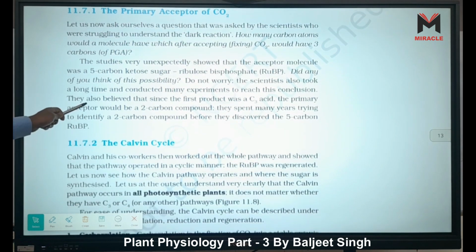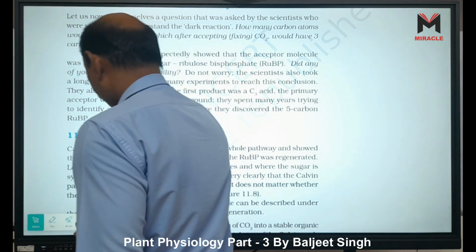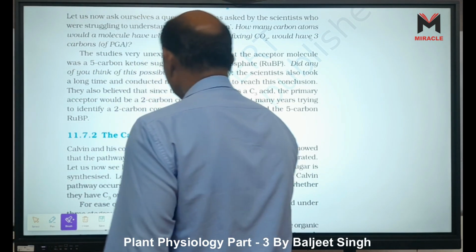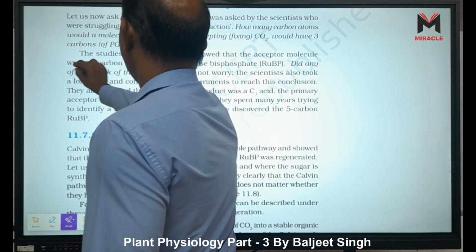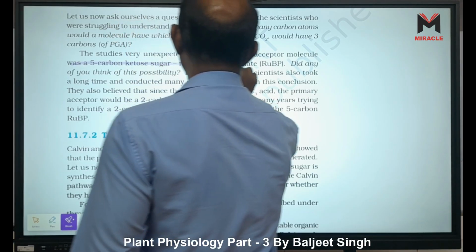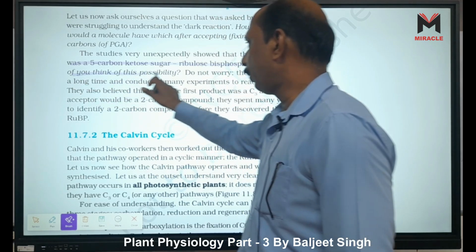The studies unexpectedly showed that the acceptor molecule was a 5 carbon ketose sugar, called ribulose bisphosphate, RuBP. Did any of you think of this possibility?